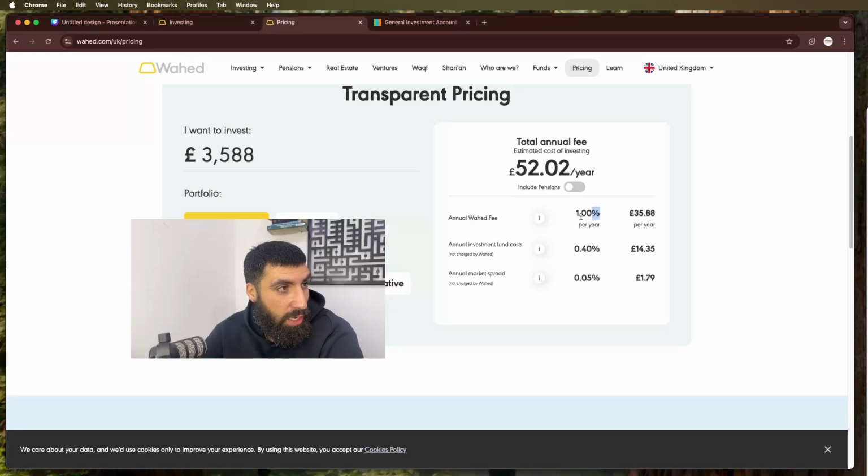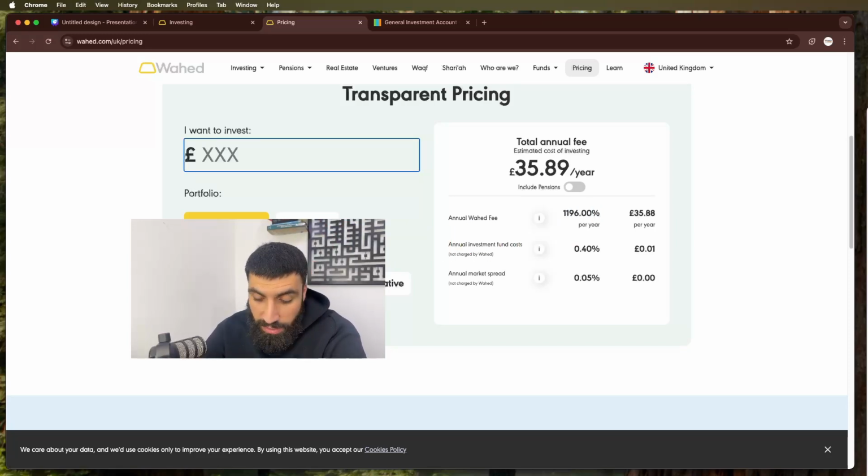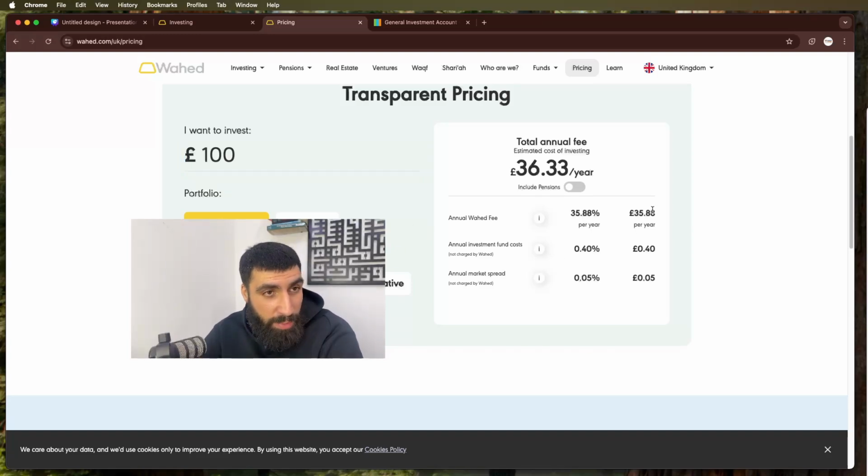And that's just when you're investing £3,588 or more. When you're below that, they're charging a fixed fee of £35.88 a year. So if you're only investing £100 into Wahed, it definitely doesn't make sense, because you can see they're taking at least £35.88 per year, which is going to work out to 35% of your investment.